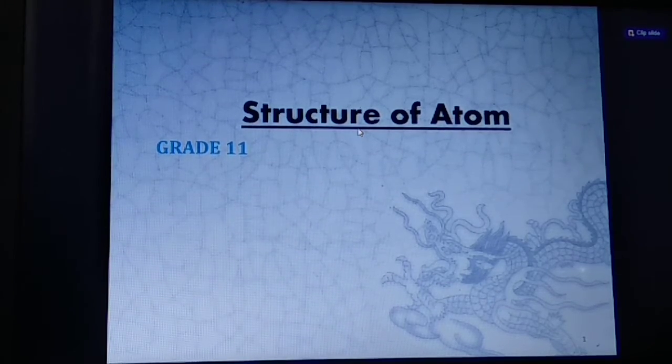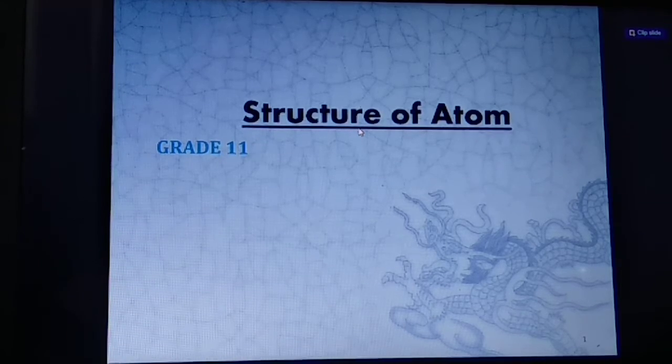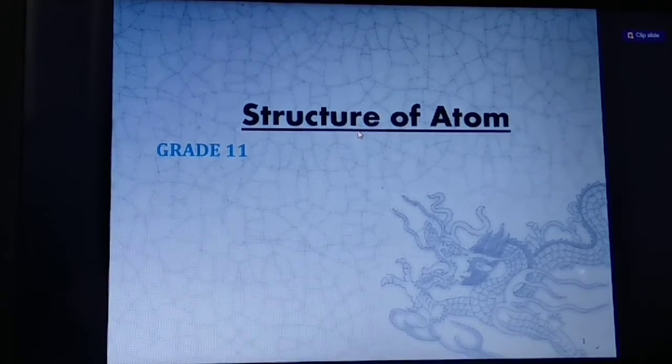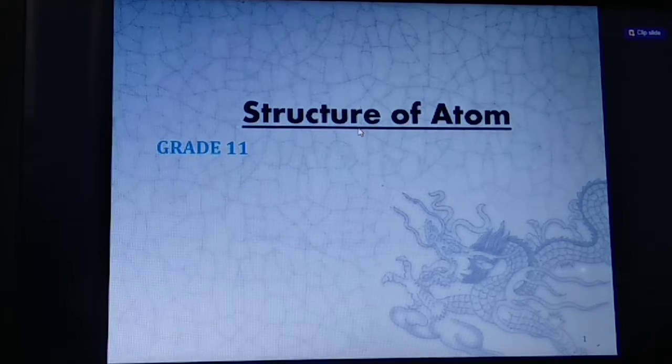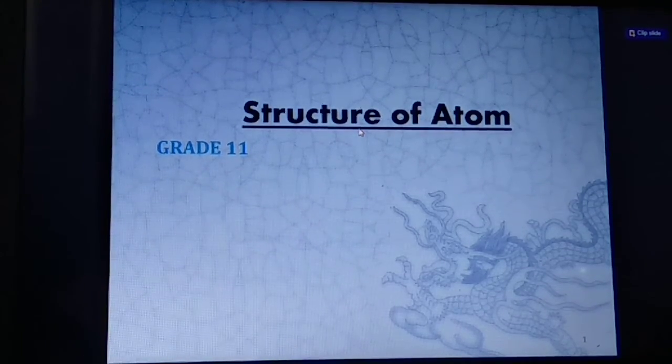The continuation of the chapter is like this. Previously, we have discussed many things on this chapter. So now, today we'll discuss the de Broglie's concept, Heisenberg uncertainty principle, etc.